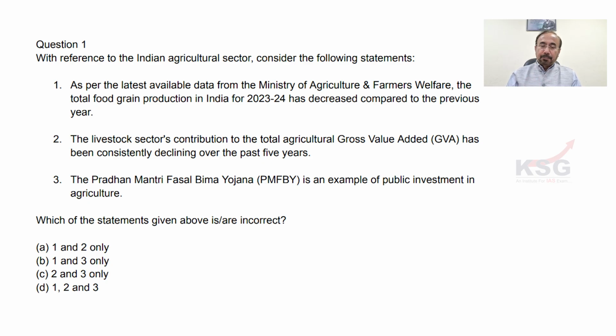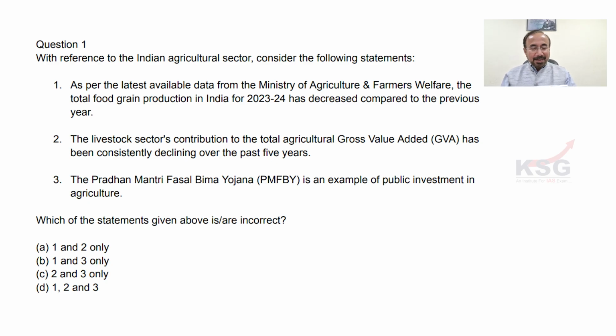So again, you have to be careful that it is not correct. I suppose this is very obvious. Food grain production has not declined, has gone up. So पहला statement तो पक्का गलत है. Second statement also is wrong, because you find that livestock contribution to total agriculture has been consistently declining, I think that's not the correct statement. It's not like this. ये भी गलत है. Third वाला correct है. So I suppose हमें incorrect ढूंढना है, तो we'll have to go for first and second incorrect. Answer would in that case be A for this. I hope most of you would have got that right.